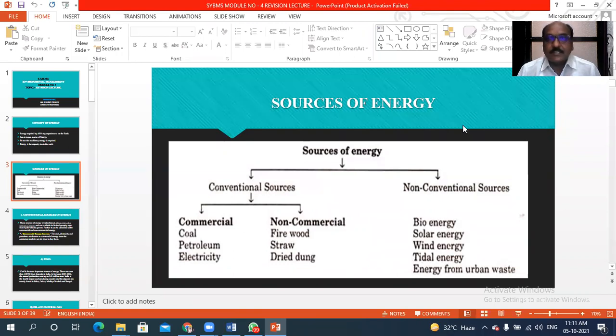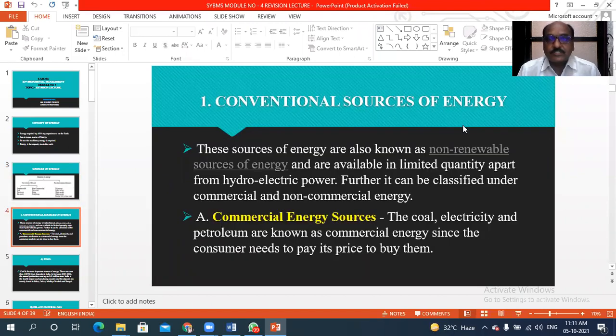Then we will see the details in the chart. You see, dear students, first the conventional sources of energy. In the conventional sources of energy, as I had explained in detail, these are the non-renewable sources of energy which are available in limited quantity in the environment. And these energy resources we can again divide into two types, that is commercial sources of energy, which are coal, then natural oil, and electricity.